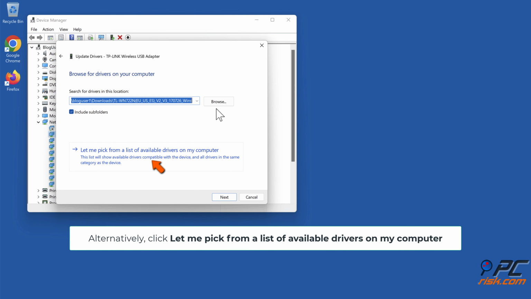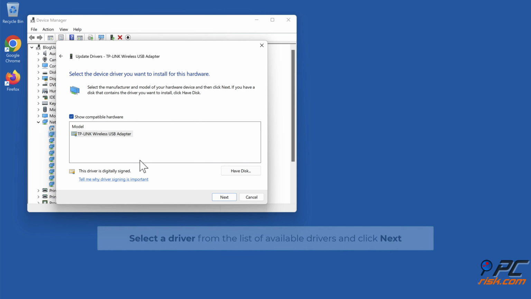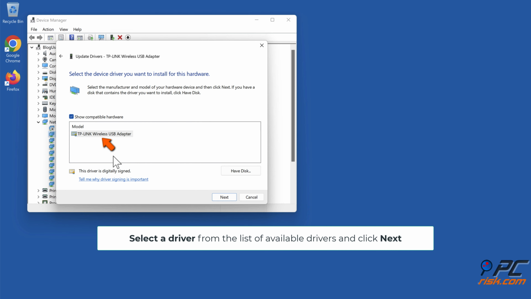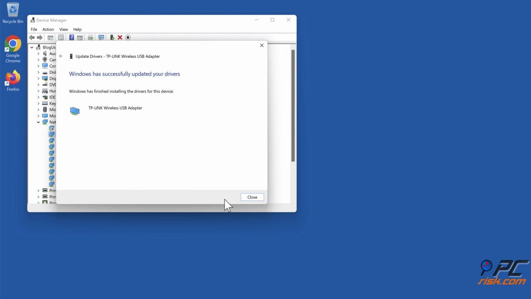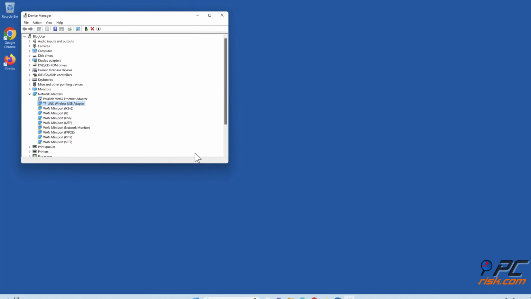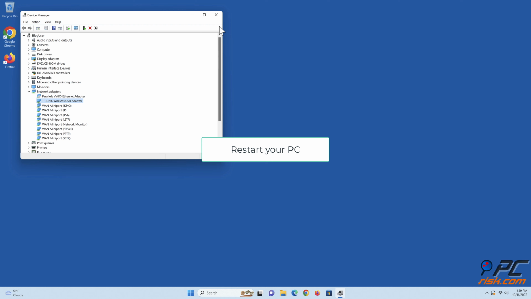Alternatively, click Let me pick from a list of available drivers on my computer. Select a driver from the list of available drivers and click Next. Click Close. Restart your PC.